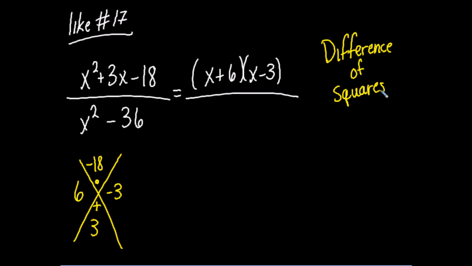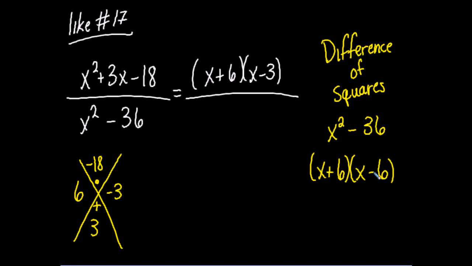That's called a difference of squares. And so when you have a perfect square minus another perfect square, you take the square root of the first, the square root of the second, and then you plus and minus. Okay.